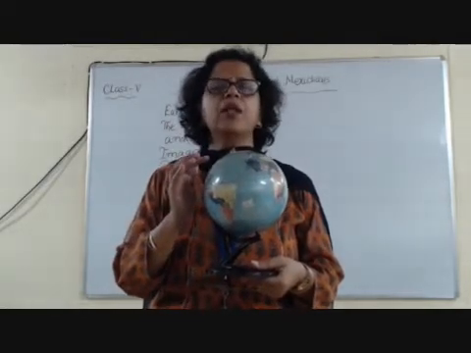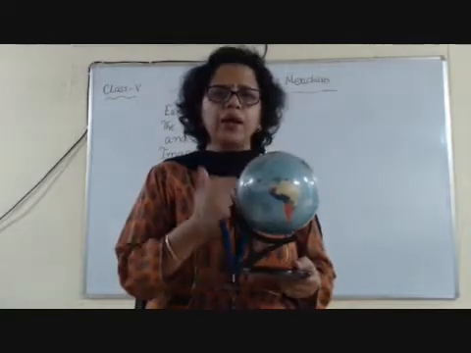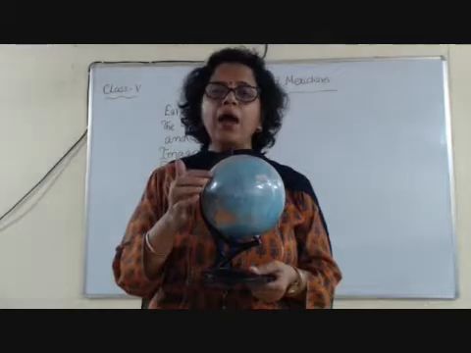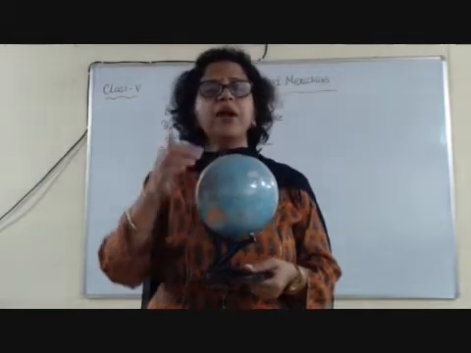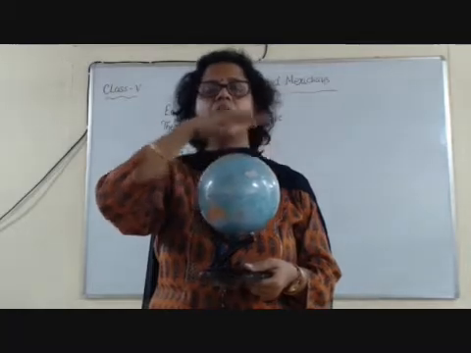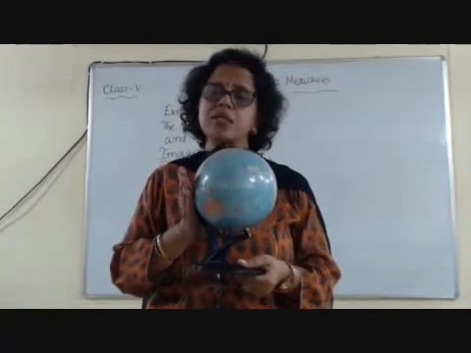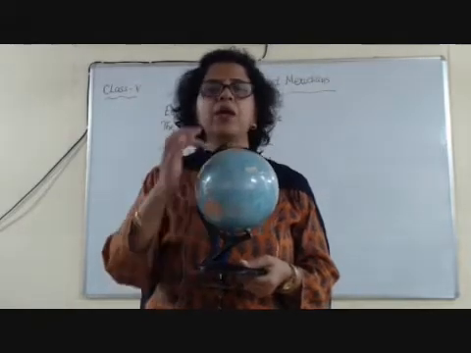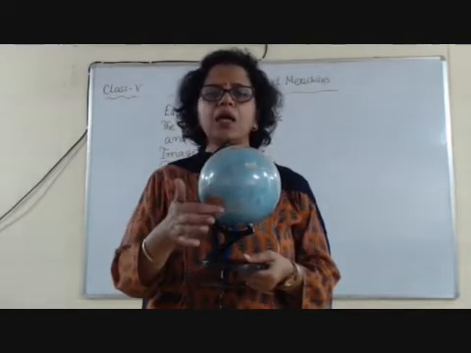Children, remember the line that passes through Greenwich, London, is 0 degree, and we have 180 lines on the eastern side and 180 lines on the western side of this prime meridian. The prime meridian is the starting point.